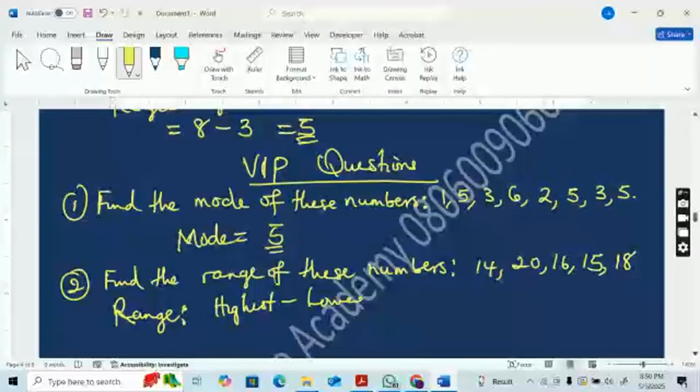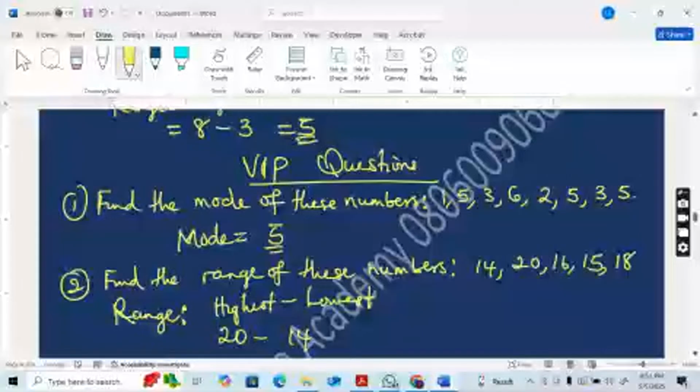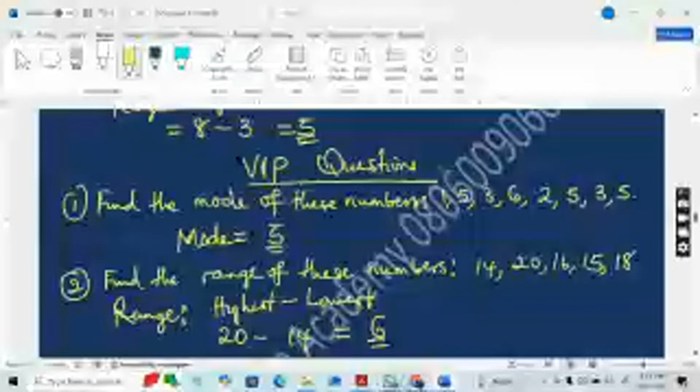Highest minus lowest. The highest is 20. The lowest is 14. So the range of this given set is 6.